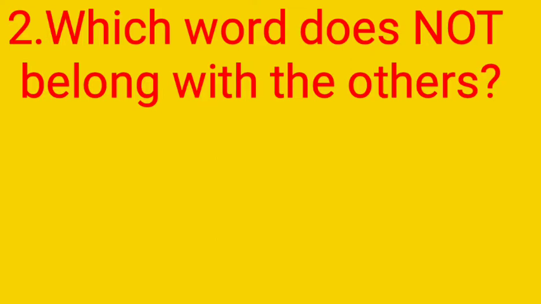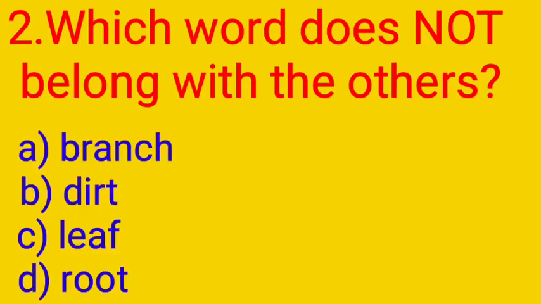See the second question, children. Which word does not belong with the others? Three of the words will be in the same classification. The remaining one will not be. Your answer will be the one word that does not belong in the same classification as the others. They are given here four options. Option A, branch. Option B, dirt. Option C, leaf. Option D, root.